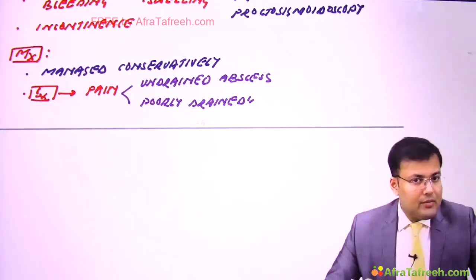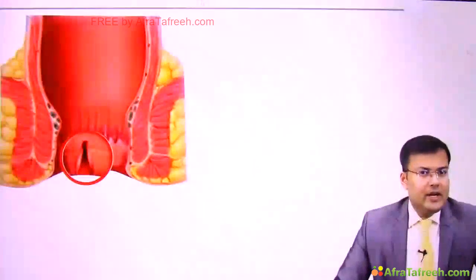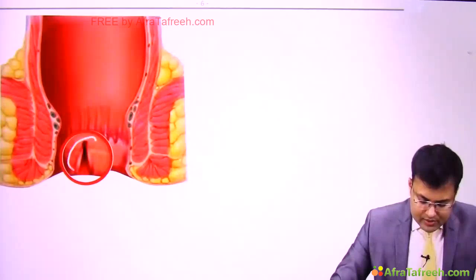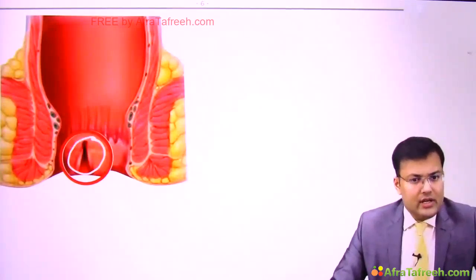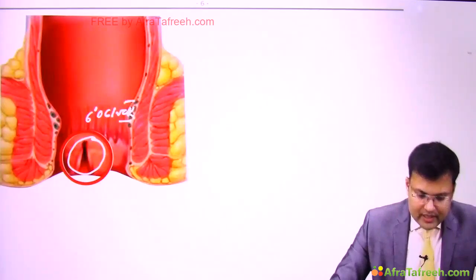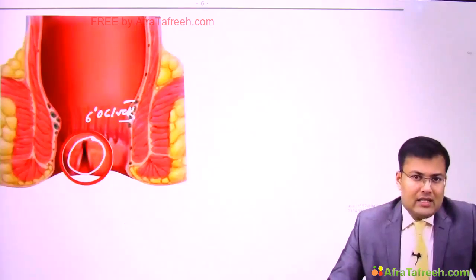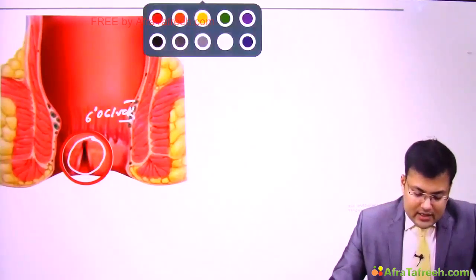Now see the important points related to fissure which is present in patients of Crohn's disease. If you see a typical patient of fissure, what is the location? Generally it is located posteriorly in the midline, at the 6 o'clock position, clear. And how are we going to treat? The treatment of choice is Notaras lateral sphincterotomy. This is the typical fissure.